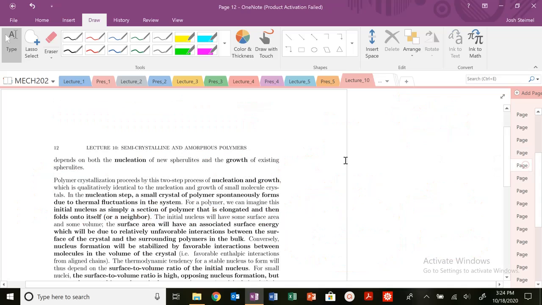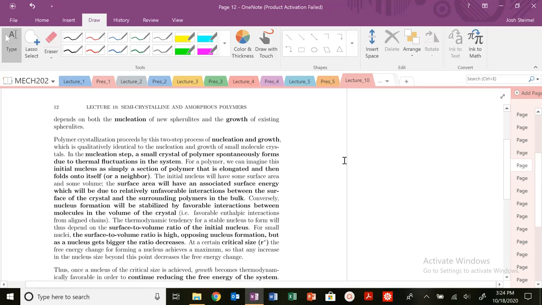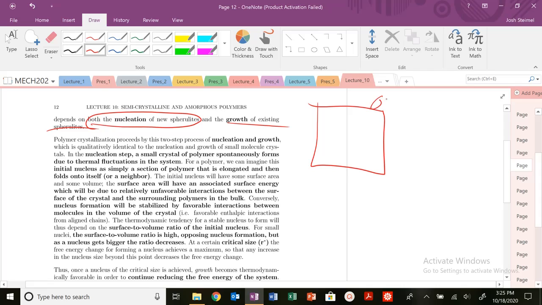I posted some videos from Engineering 45 just to remind you about this nucleation and growth in case you haven't seen it previously. So we need to nucleate spherulites and then grow those existing spherulites in order to completely crystallize our system. You can imagine we have two scenarios. When my delta T undercooling is really, really high, I can form nuclei everywhere. But the problem is the temperature is so low that the polymers aren't diffusing and growing. Basically, these nuclei can't grow because it takes forever for the polymers to fuse in.